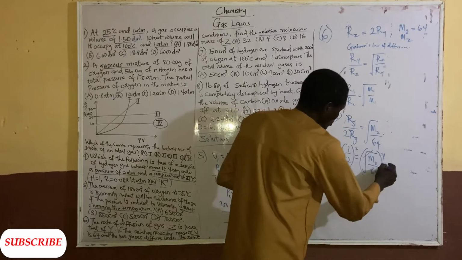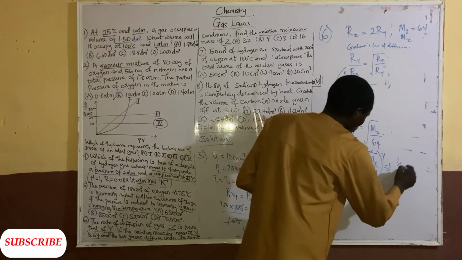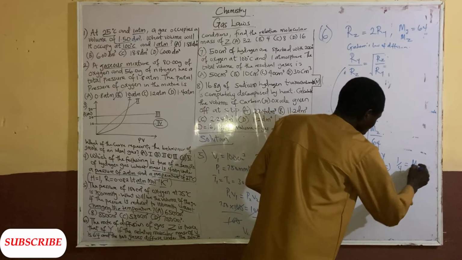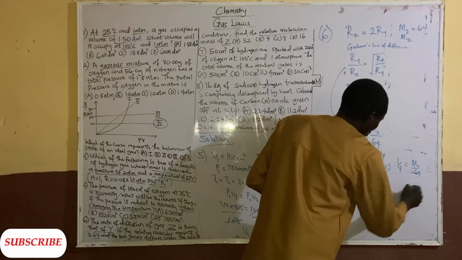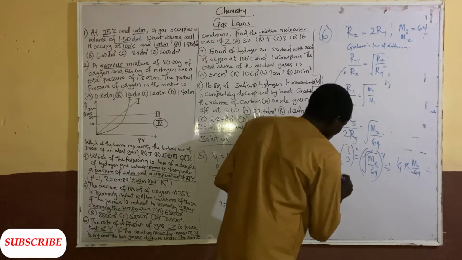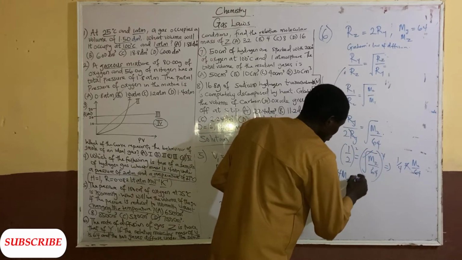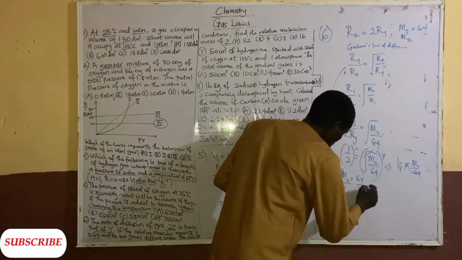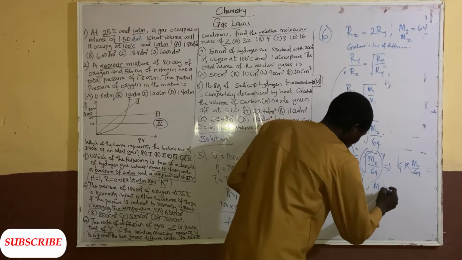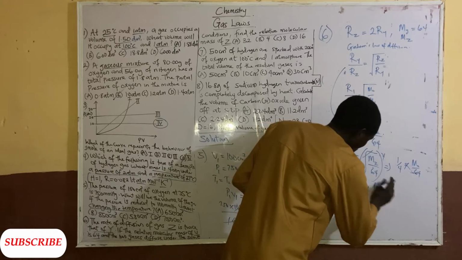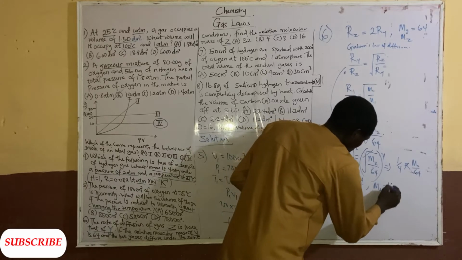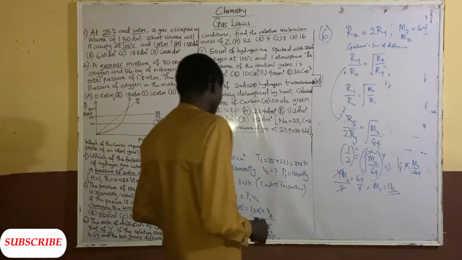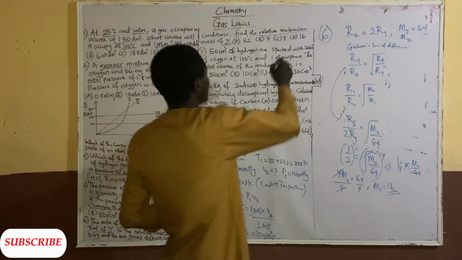So we have 1 over 4 equal to Mz over 64. By cross multiplication, we have Mz equal to 64 divided by 4. Mz equal to 16. We have the answer. Here is option D.